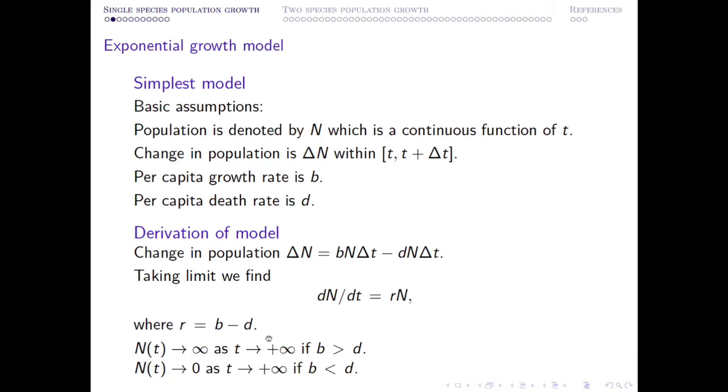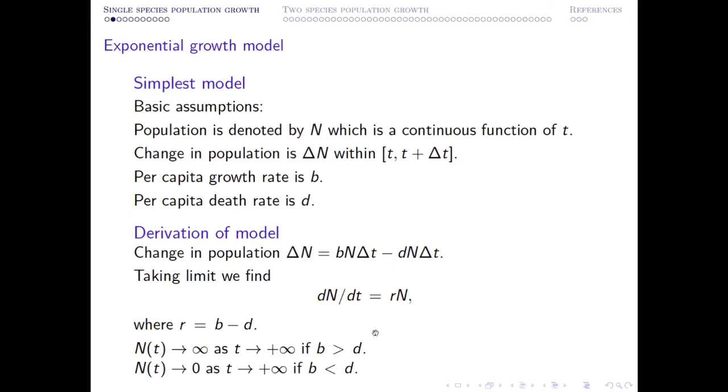you can see in most cases, if you consider such single species population growth, you have never seen an explosion of the population, and at the same time extinction takes place over a slow time scale. Most of the time, within our lifespan we cannot see any such extinction behavior.